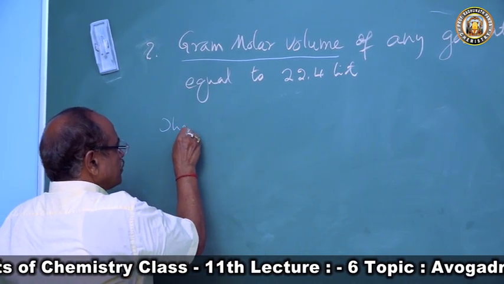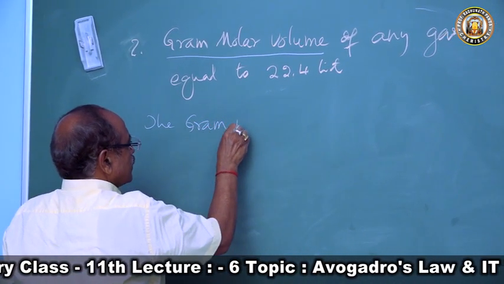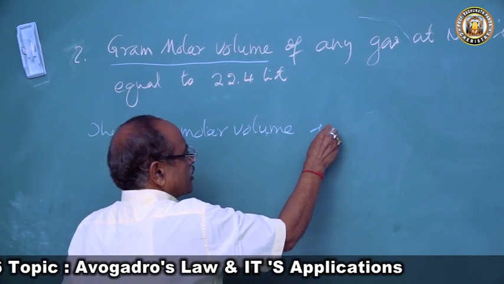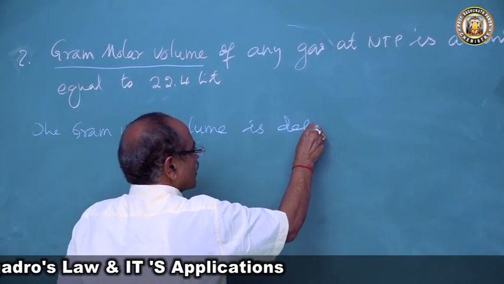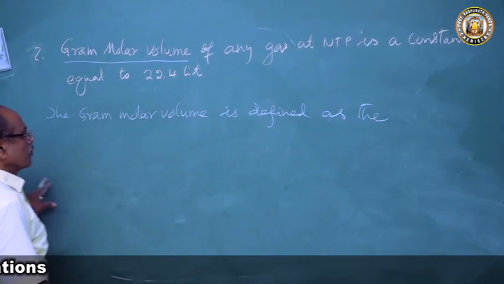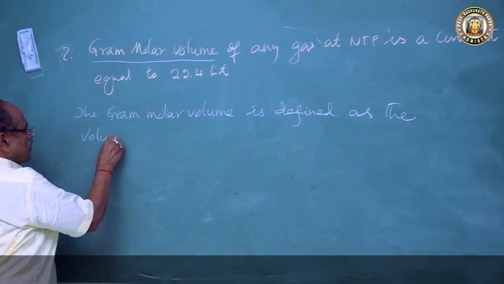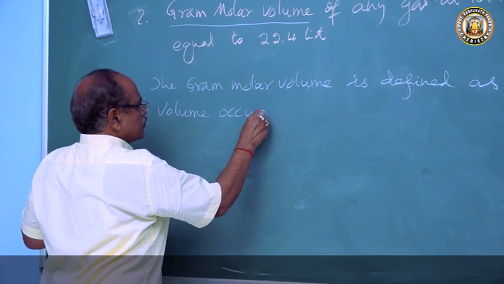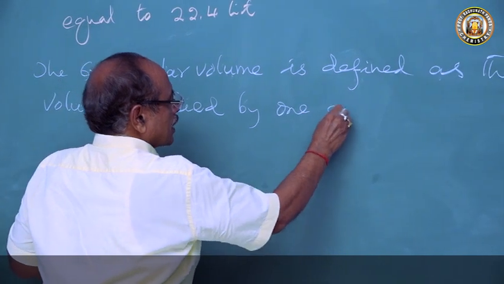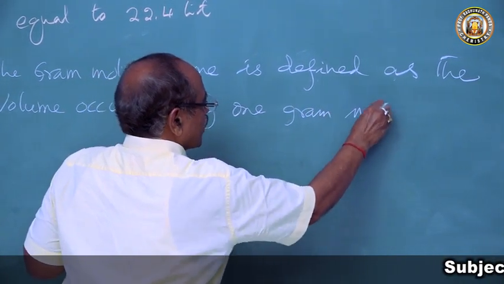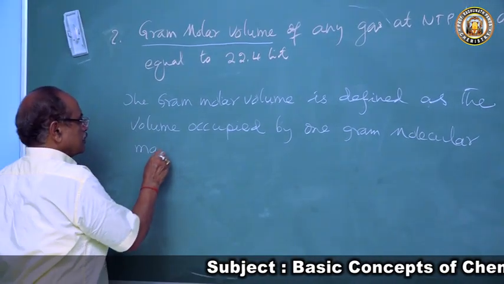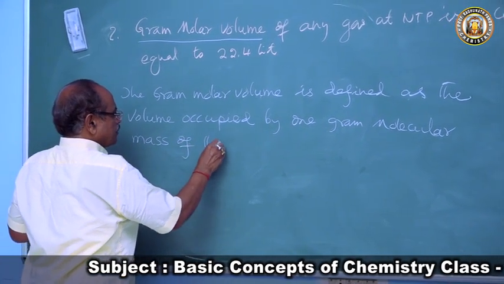The gram molar volume is defined as the volume occupied by 1 gram molecular mass of the gas.